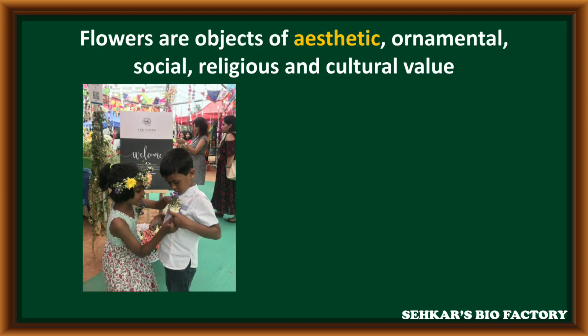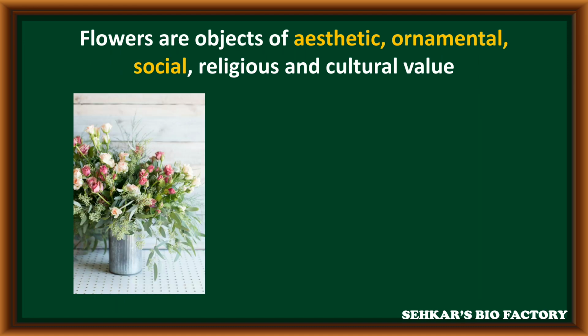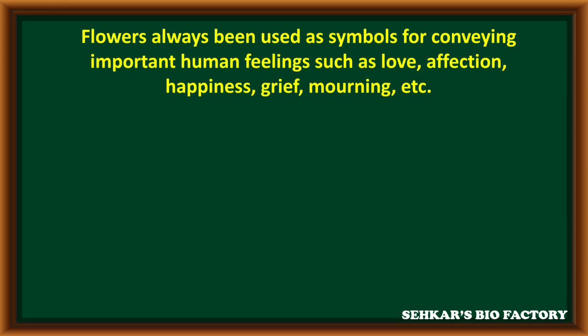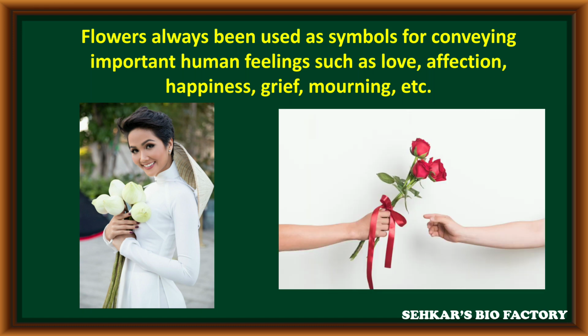These are the different parts of the flower. The flower is used for aesthetic, ornamental, social, religious and cultural values. Flowers are always used as a symbol for conveying important human feelings such as love, affection, happiness, grief and mourning.